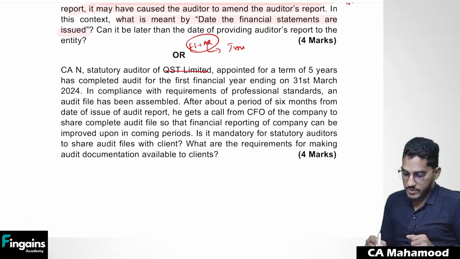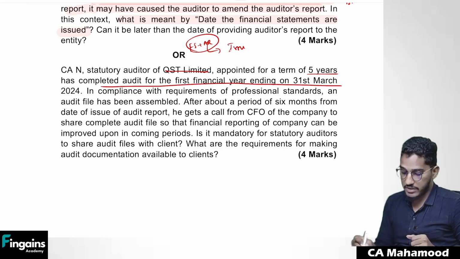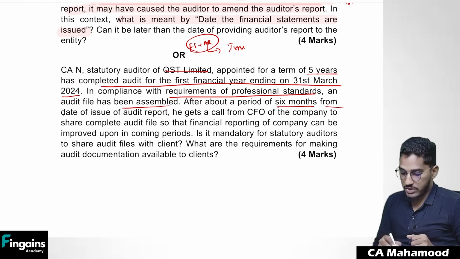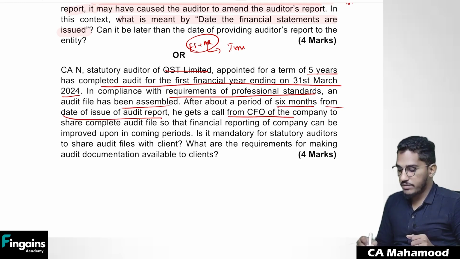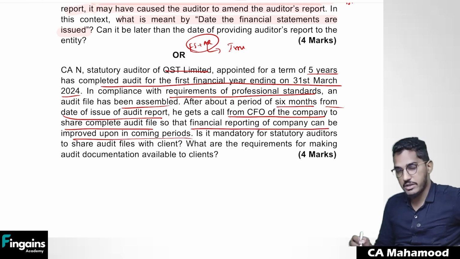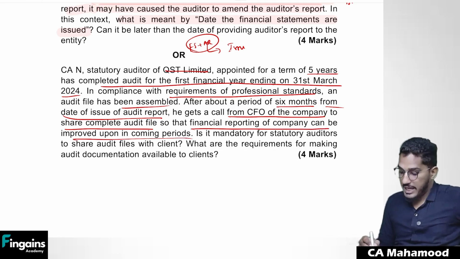CAN, statutory auditor of QST Limited, appointed for a term of 5 years, has completed audit for the first financial year ending on 31st of March 2024. In compliance with the requirements of professional standards, an audit file has been assembled. He has prepared a final audit file also. After about a period of 6 months from the date of issue of the audit report, he gets a call from CFO of the company to share complete audit file so that financial reporting of the company can be improved upon in coming periods. Then CFO is calling you and telling, I want audit documentation, please give me. Is it mandatory for the statutory auditors to share the files with client?